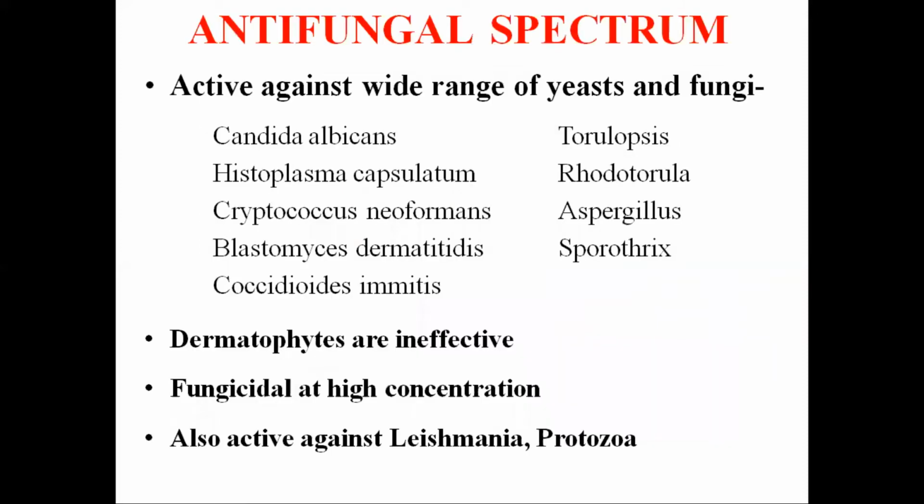If you see the antifungal spectrum, amphotericin B is active against a wide range of yeasts and fungi like Candida albicans, Histoplasma capsulatum, Cryptococcus neoformans, Blastomyces dermatitidis, Coccidioides immitis, Torulopsis, Rhodotorula, Aspergillus, and Sporothrix. The dermatophytes are unaffected. It is fungicidal at high concentration and fungistatic at low concentration, and it is also active against certain protozoa like Leishmania.